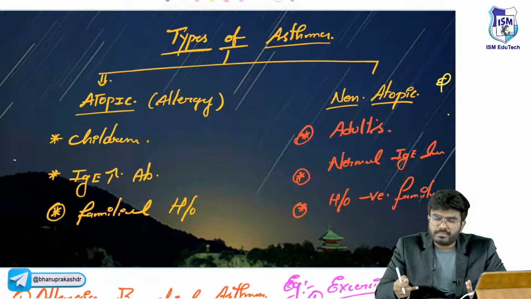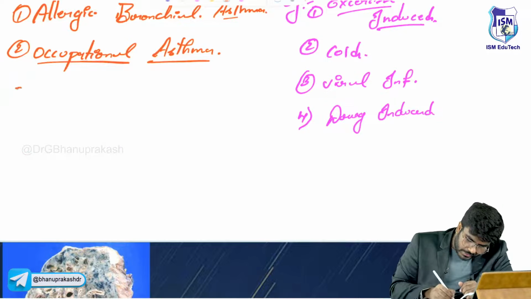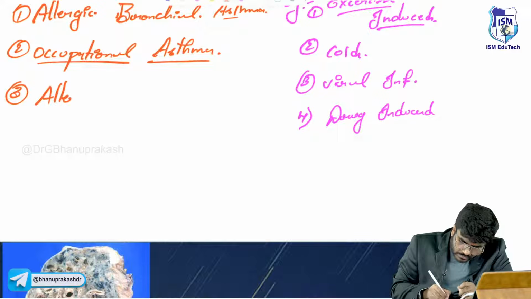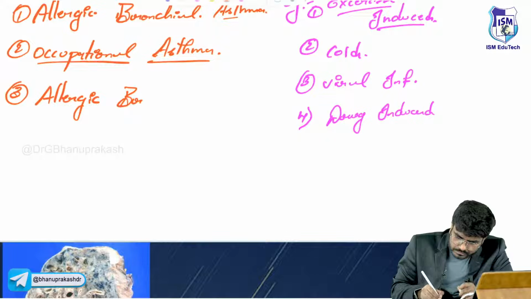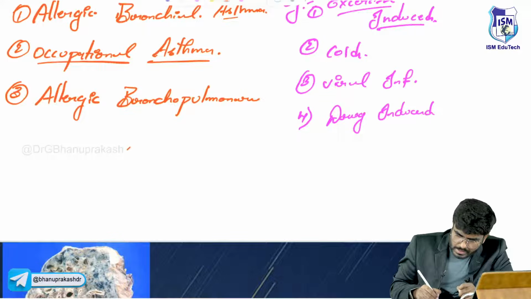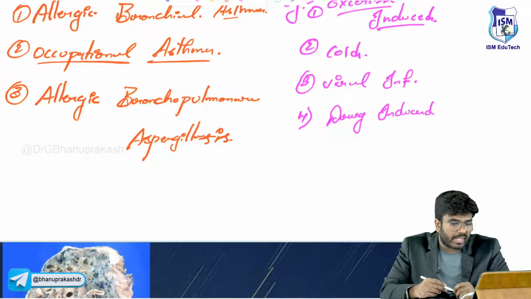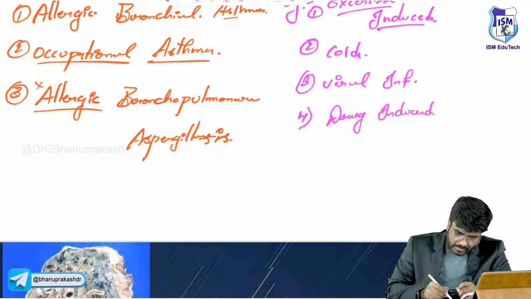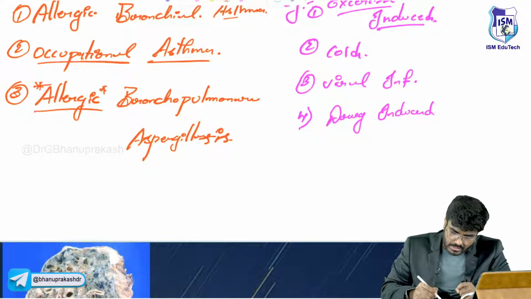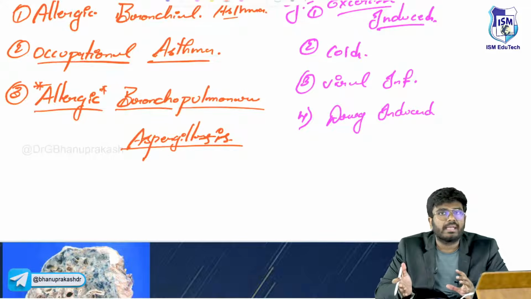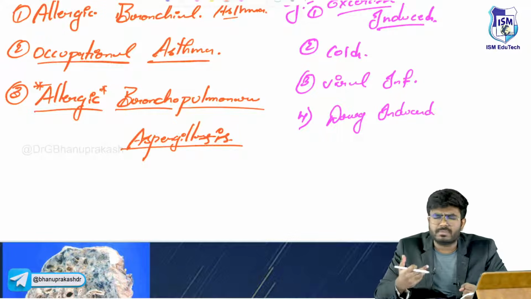Next, a very important thing which was asked in the exam is allergic bronchopulmonary aspergillosis. Seeing the name, allergy is there, so it is also an example of allergic asthma. Even in this allergic bronchopulmonary aspergillosis, bronchoconstriction is going to occur. Again asthma, same asthma features.